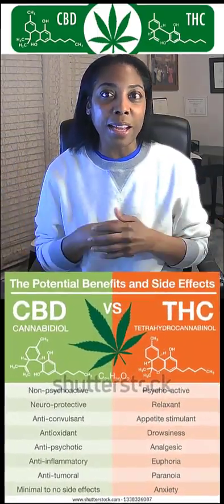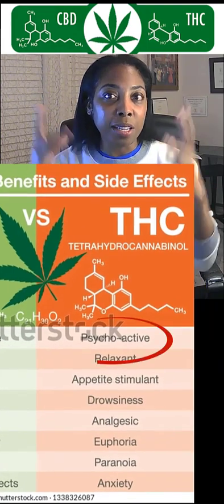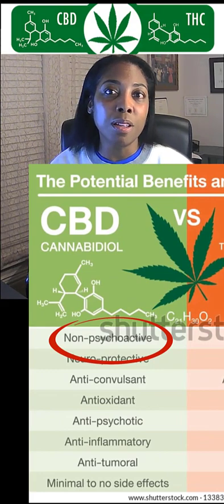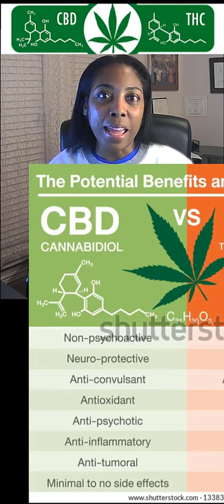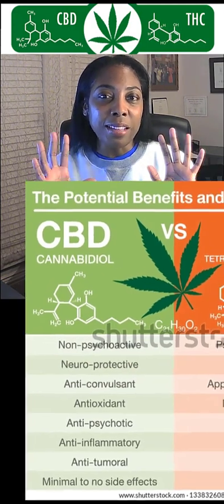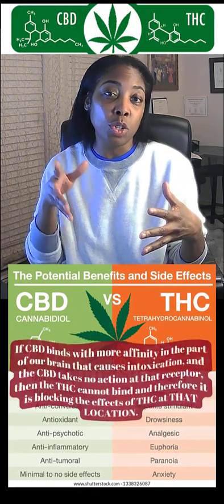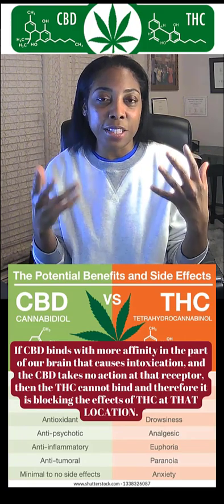And to make it just a tiny bit more complicated, there may be one cannabinoid, such as THC, which may work in the brain and act on certain cells in the brain that cause a psychoactive response of feeling high. And other cannabinoids, such as CBD, may also work on the same cells in that same part of the brain. And if enough CBD is around, it can essentially block the action of THC from being able to engage those particular cell receptors, mitigating the intoxication effect of THC.